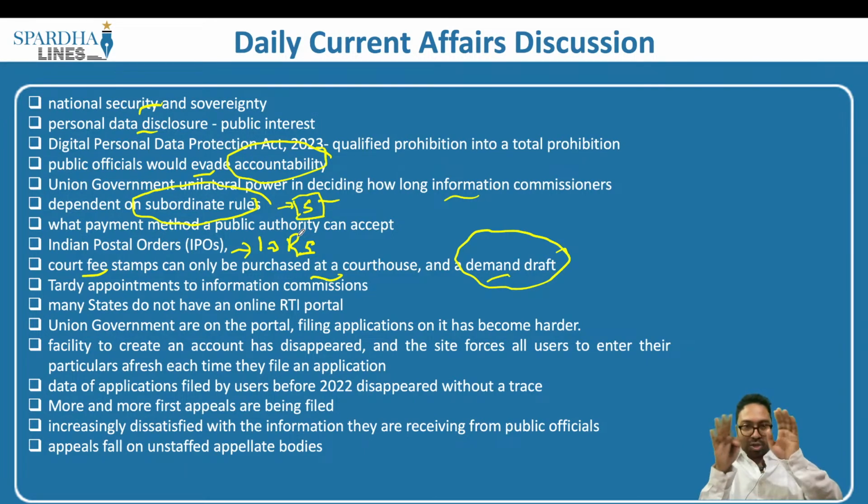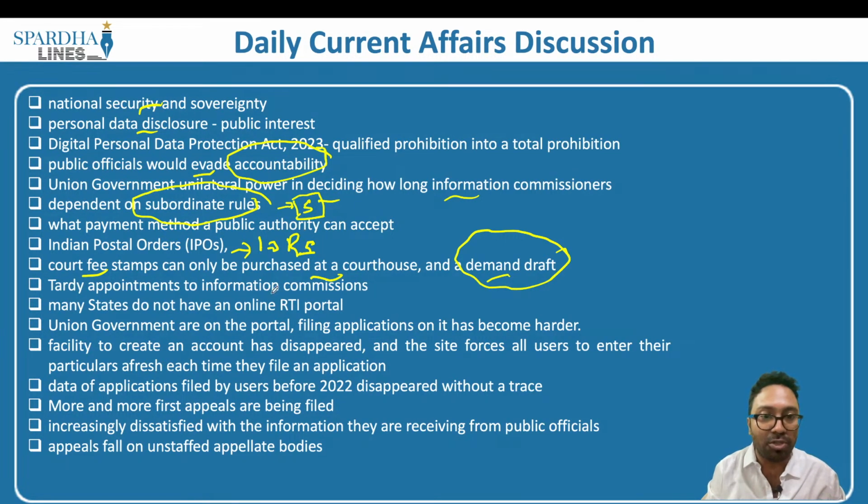So the article goes on to say that in a couple of states, the Indian postal orders are replaced with court fee stamps, and in a few states there is a requirement for a demand draft. This ultimately reduces the opportunities for people because it is a cumbersome process. If it is postal orders, you would directly go to the post office and get it. If it is paying via the internet, you will directly go and pay. But in a few cases, there is a requirement of court fee stamps or a demand draft where the amount is far more. In that case, people will not be happy to pay such an amount, and this is another issue with respect to the right to information.